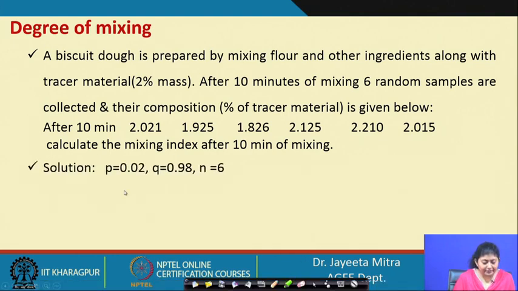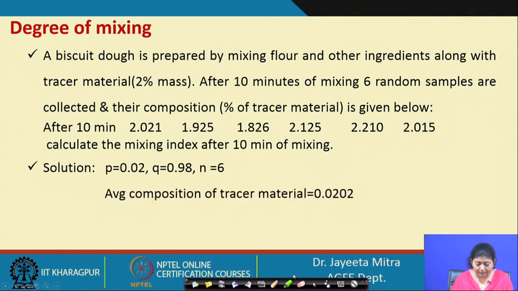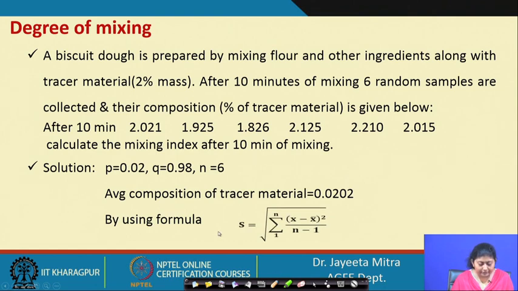So, P, the tracer particle added to the system at 2% mass, the fraction of P will be 0.02 and Q is 0.98, sample number is 6. So, the average composition of tracer material is 0.02. Now, by using the formula, we calculate the standard deviation, that is root over summation 1 to n, x minus x bar whole square, by n minus 1.